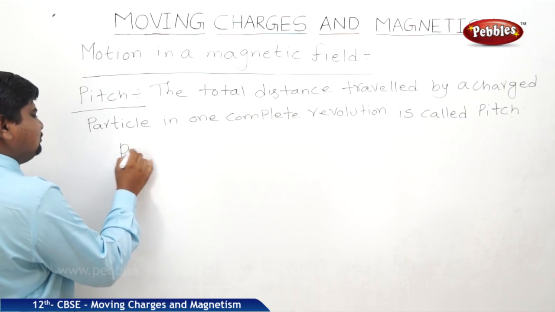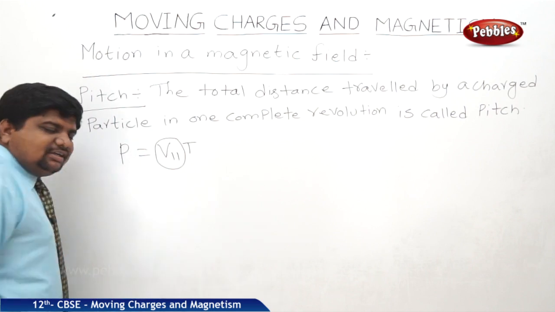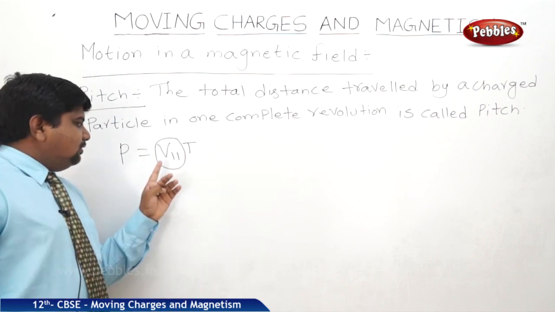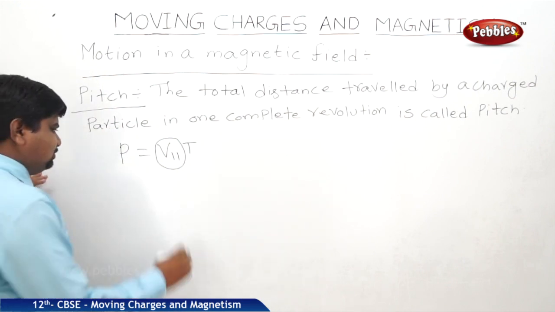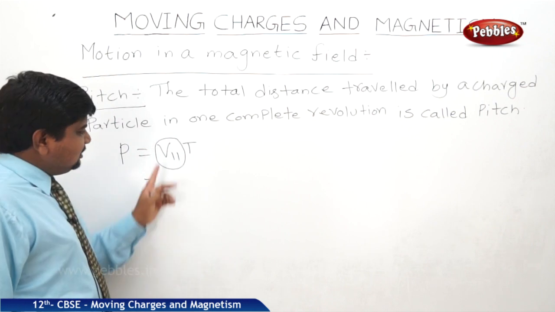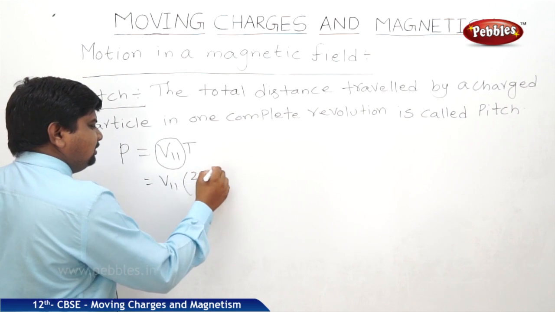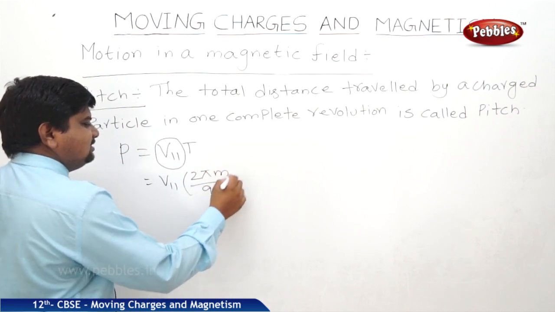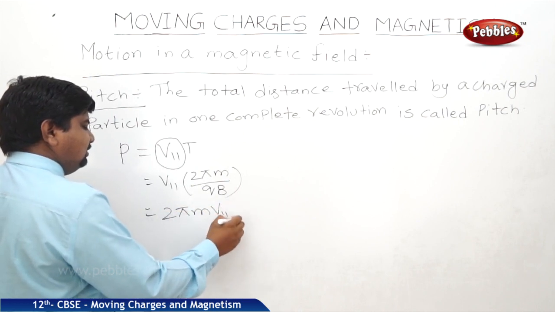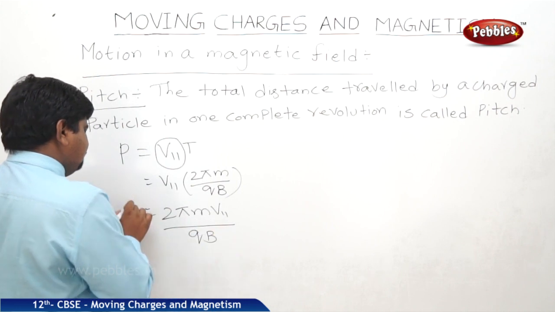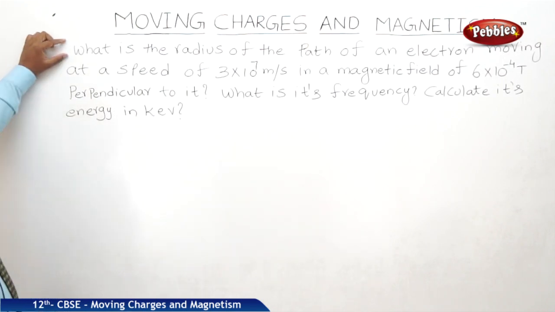So it is the distance travelled. Therefore, P is equal to V double bar into T, where V double bar is the parallel component of the velocity. V is equal to L by T, so T and T get cancelled and you get L. Therefore, V double dash into 2 pi m by qB, which is the time period. Therefore, pitch is 2 pi m V double dash by qB.